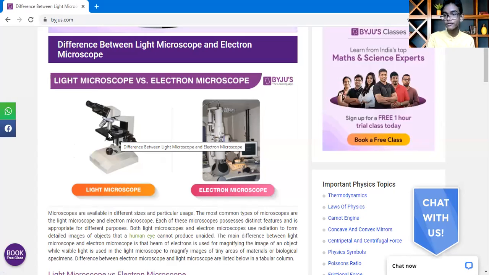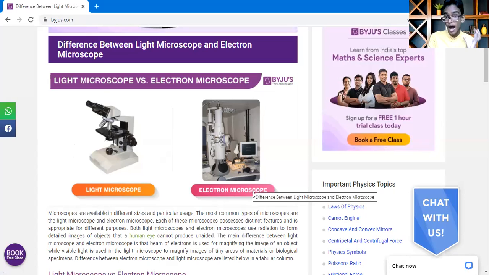We can buy it within our budget, like 10,000 to 12,000. But the electron microscope is only used in laboratories, and only doctors or scientists can use it. It is very high in power and very high in cost because it is very valuable, like 1 lakh or 3 lakhs.